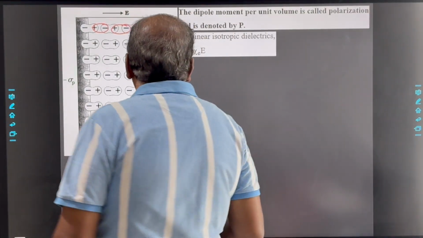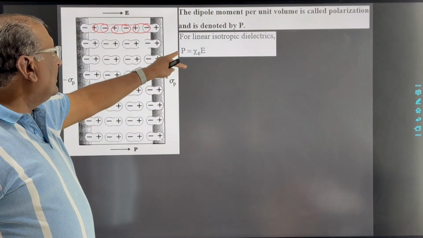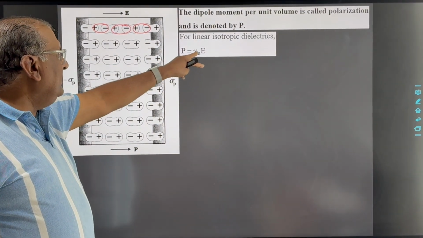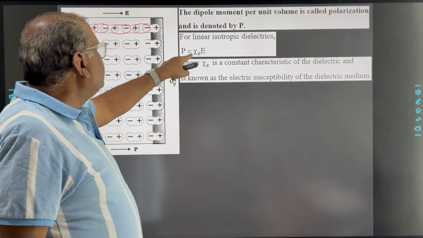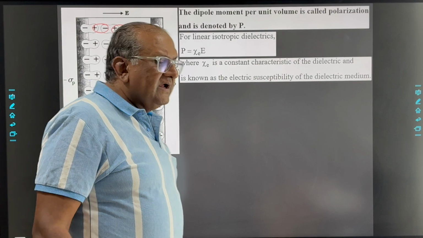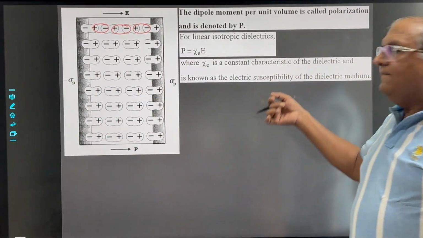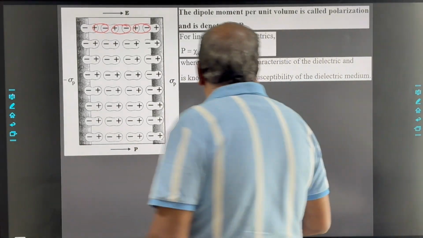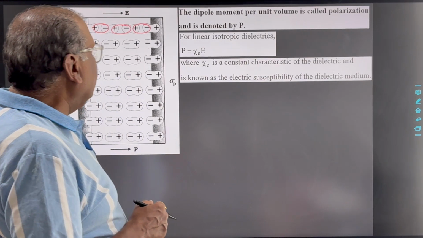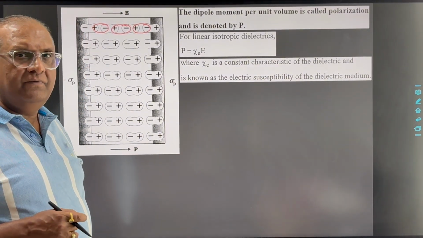And here for linear isotropic dielectrics, we can write P equals chi E, where this constant is the characteristic of the dielectric, and that is known as the electric susceptibility of that dielectric substance, or we can say dielectric medium. Clear to all of you?